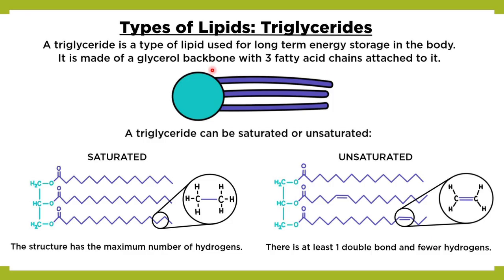So this would be a simple structure of a triglyceride, where you can see this is a glycerol backbone and these are the three fatty acids which are attached to it. It could be saturated or it could be unsaturated. Saturated, here you can see that there are single carbon bonds, and unsaturated there would be double or triple carbon bonds.